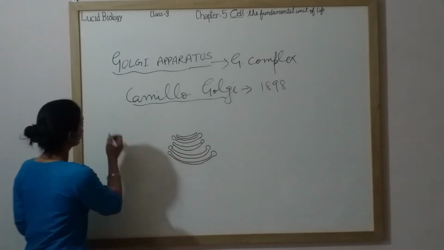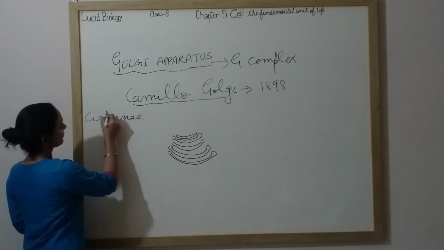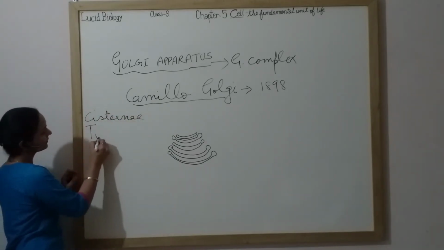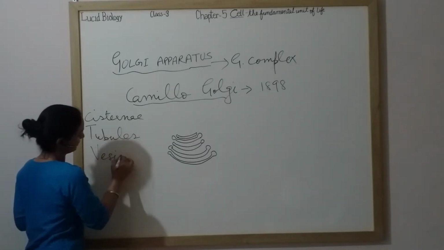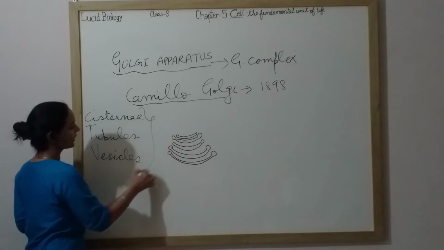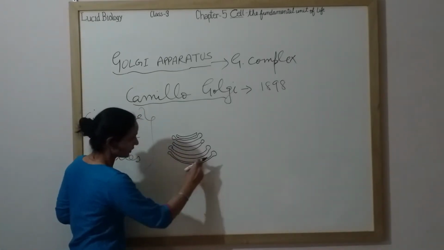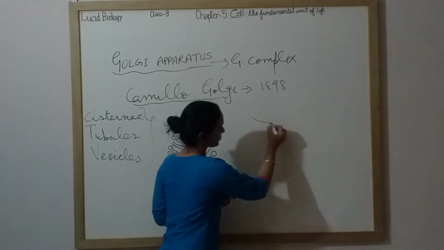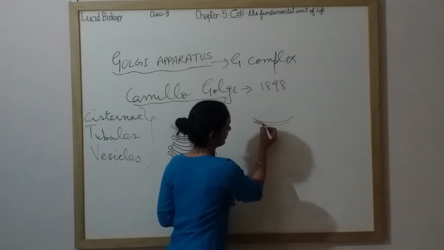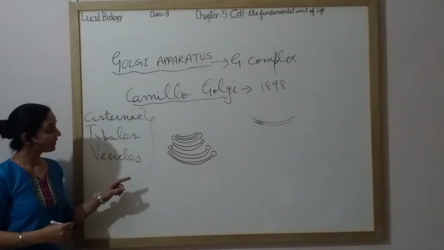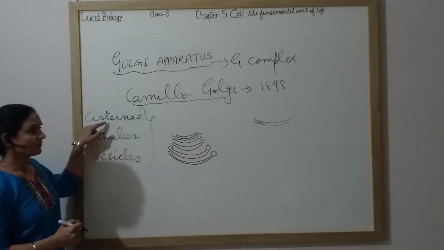So basically, Golgi apparatus has three parts: cisternae, tubules and vesicles. These are the three parts which make this Golgi complex. These tubular structures are called cisternae.